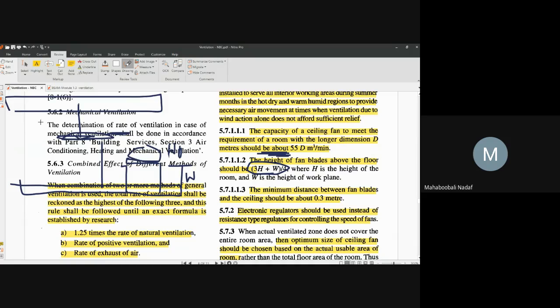of total room height plus working plane height. That point they have cleared here. So the fan height from the floor should be equal to 3H plus W divided by 4. What is H? Room height. What is W? Working plane height. Is that point clear? Sir, work plane means what?